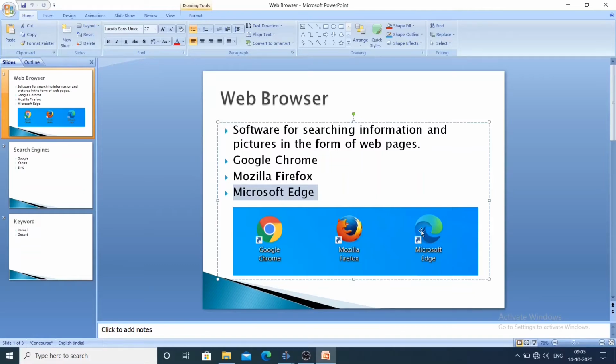So these are the three examples. What is the first one? Google Chrome, second one Mozilla Firefox, and third one Microsoft Edge. And there are so many other web browsers. These are the most common ones which we are using today. Hope all are clear about web browser.